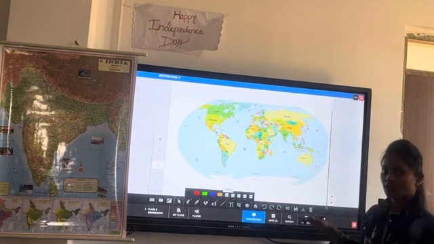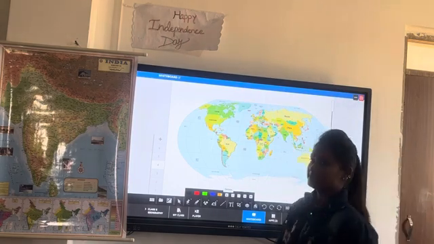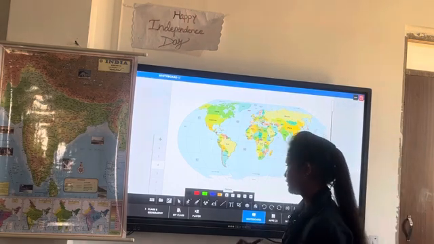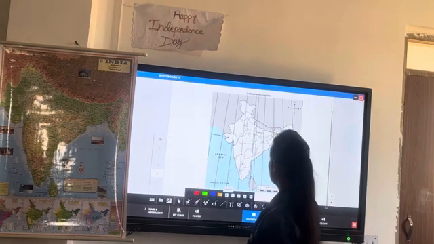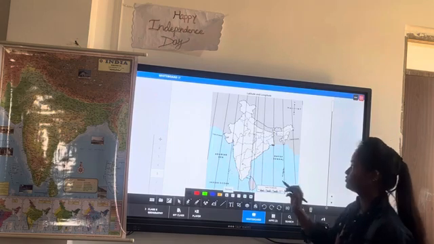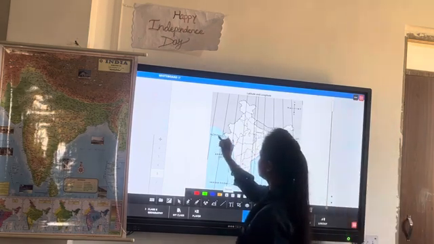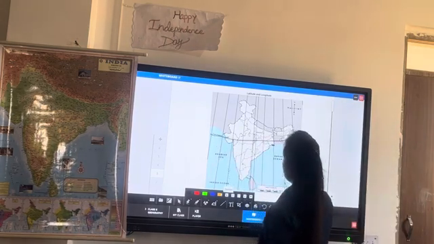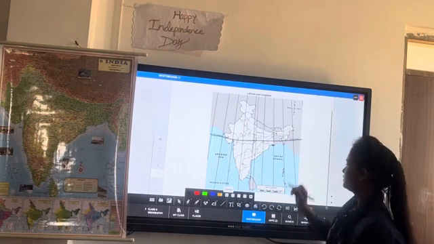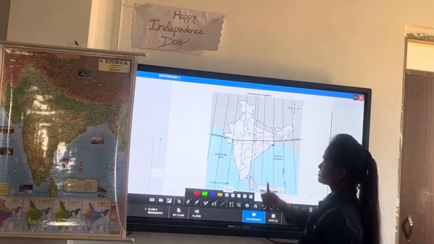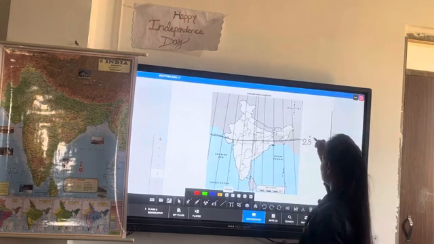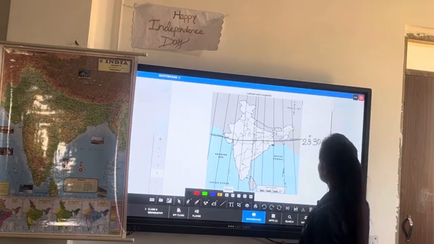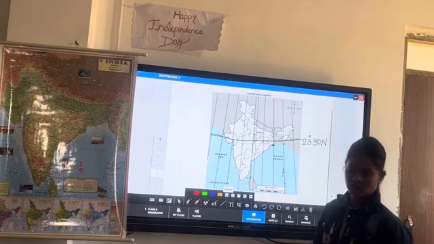Now, Tropic of Cancer passes half through the country. You can see here, Tropic of Cancer passes half through the country. According to the latitudinal extent, Tropic of Cancer passes half the country at 23 degree 30 minutes north. Okay?